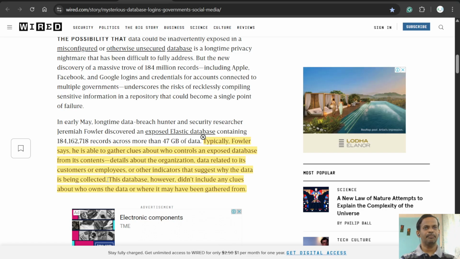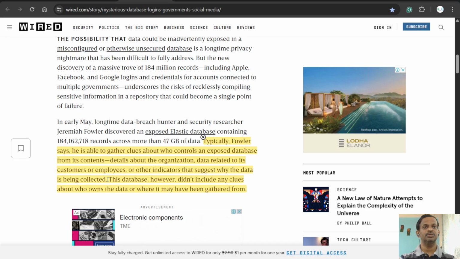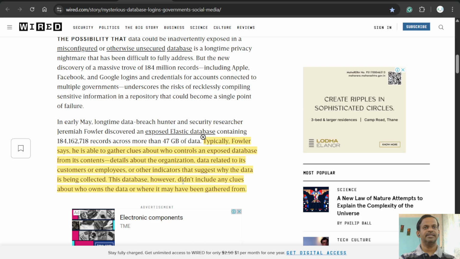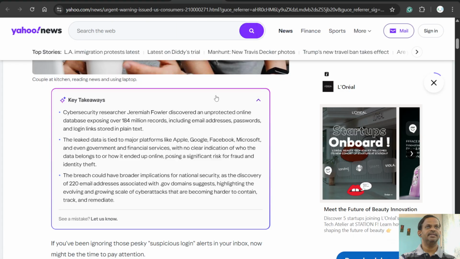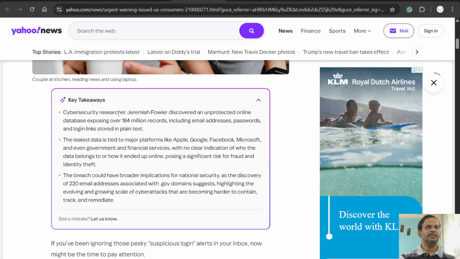There must be some pattern from which we can identify those kinds of clues. However, for this particular database, it didn't include any clues about who owns the data or why it may have been gathered.